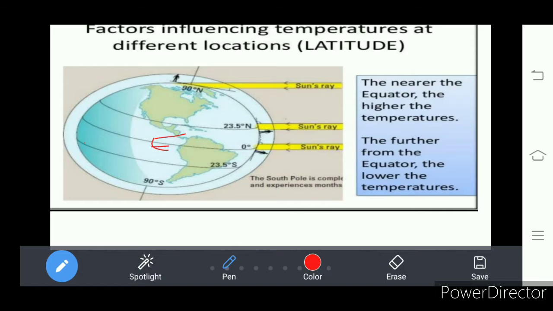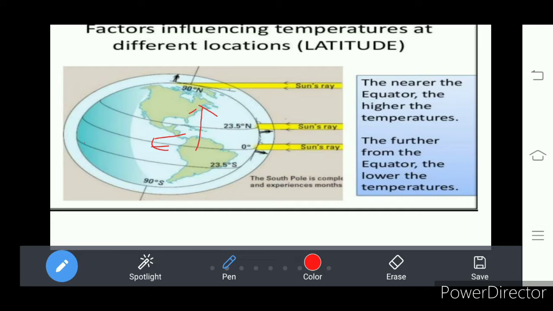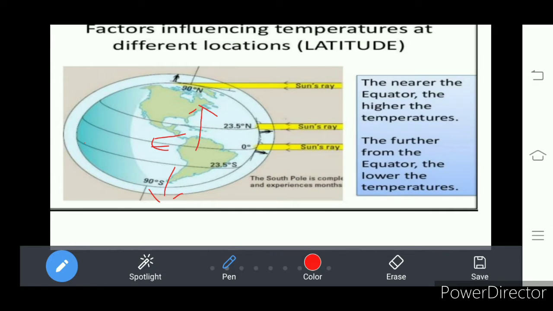Moving from the equator to either north or to the south, the insolation decreases due to the inclination, the slant falling of the sun rays. So at the poles, the temperature recorded is lower than at the equator. So latitude is a factor deciding the temperature at different places.